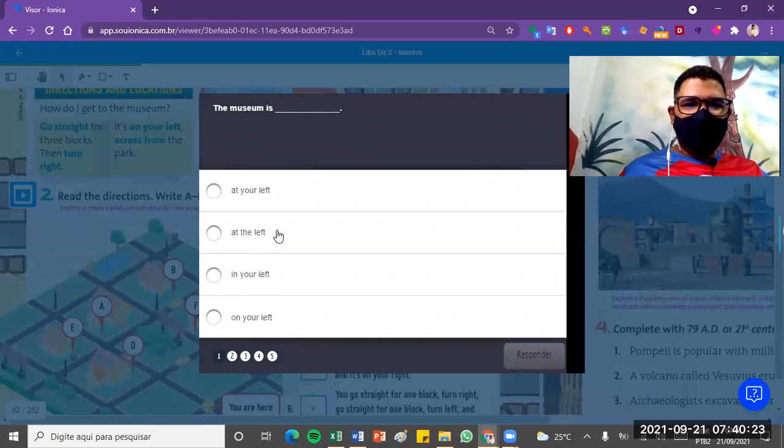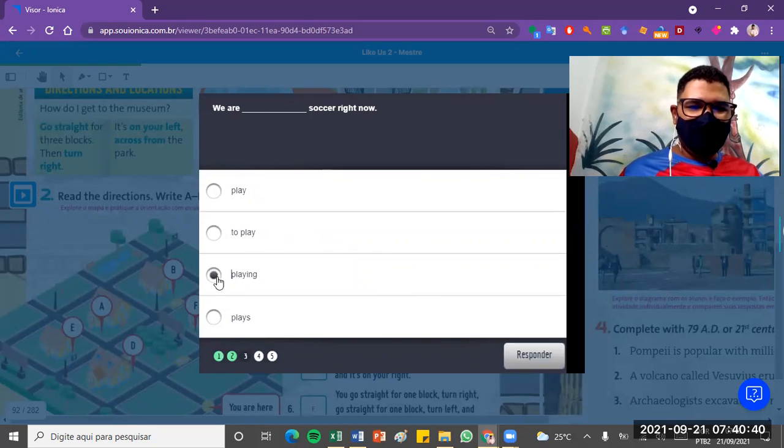Oh, the museum is on your left. Good. They are watching a movie. We are playing soccer now. She walks every day in the park. I ride the bus to school every day.